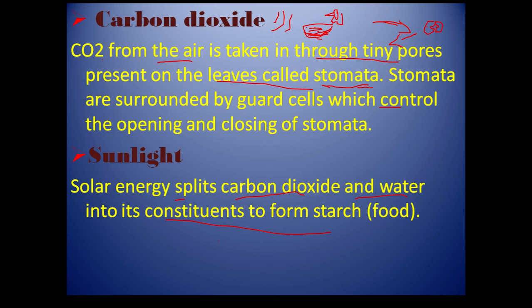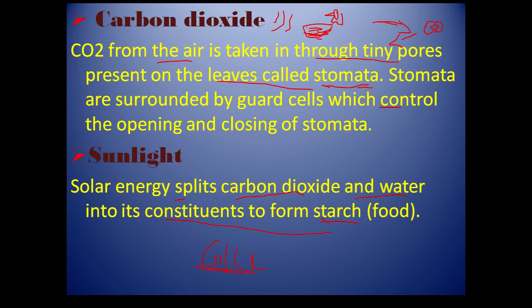Earlier we said it forms glucose, but here the term starch is coming. This is because there are two types of carbohydrates: sugar and starch. Glucose is the sugar form, and this one is starch. So friends, this is also important information: plants prepare food in the form of glucose and store the food in the form of starch.